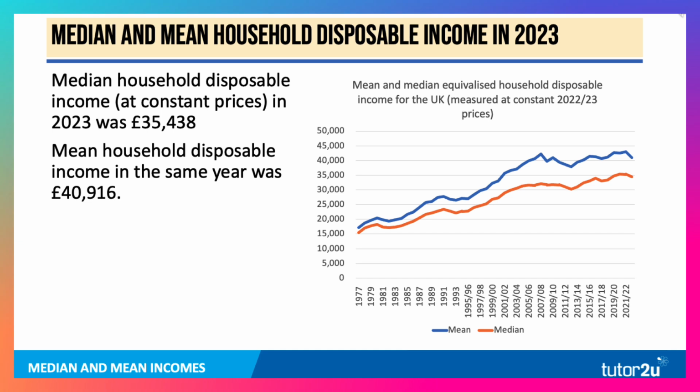So median household disposable income in 2023 was £35,438. Mean household disposable income in the same year was just over £40,000. In fact, £40,916. That's quite a gap. It's a gap of over £5,000.